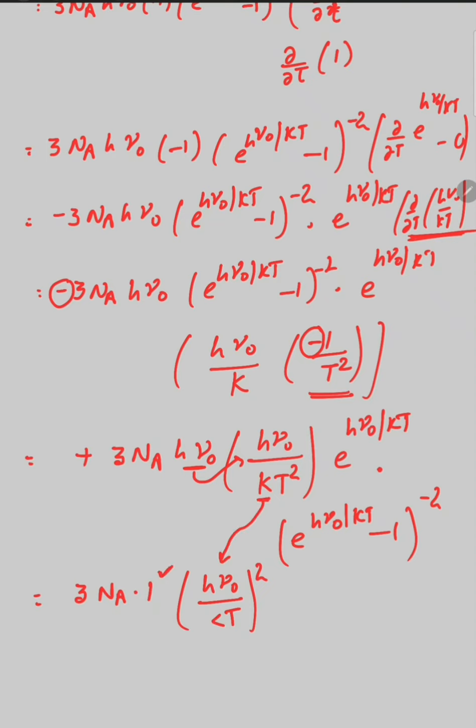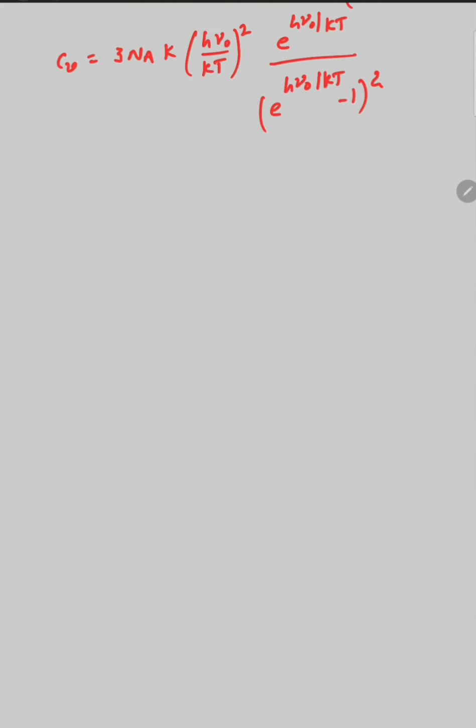And the next is e raised to the power h mu naught divided by kT into 1 upon the minus 2 that was given, by h mu naught upon kT minus 1 the whole square. So this is the final expression for heat capacity of solids according to quantum mechanics.